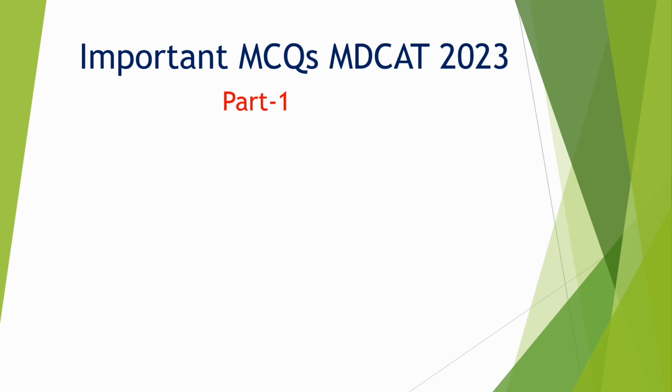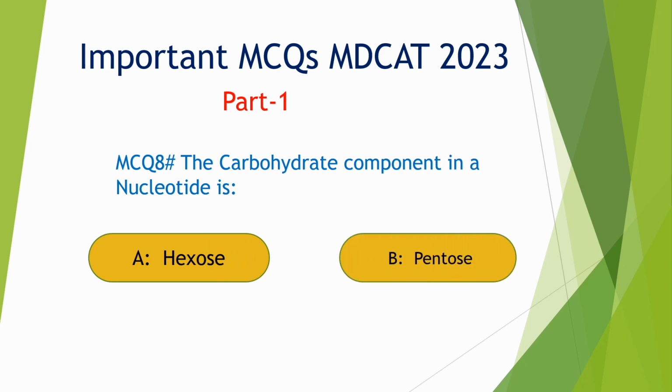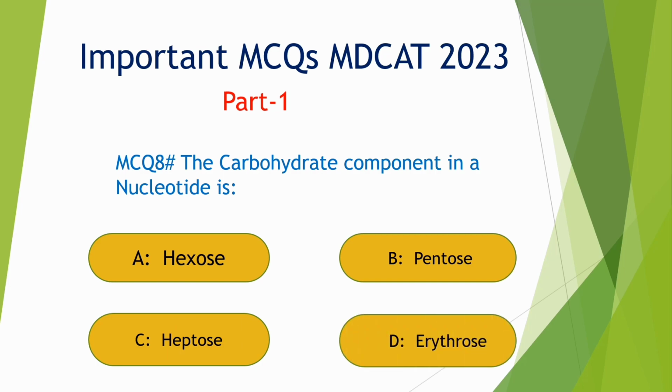MCQs number 8. The carbohydrate component in a nucleotide is option A. Hexose, B. Pentose, C. Heptose, D. Erythrose. Correct option is B. Pentose.